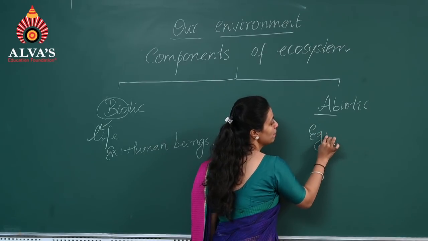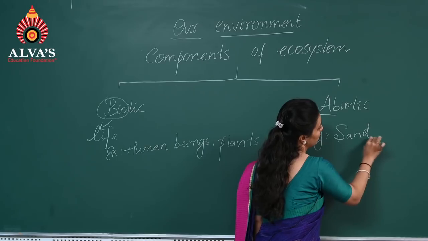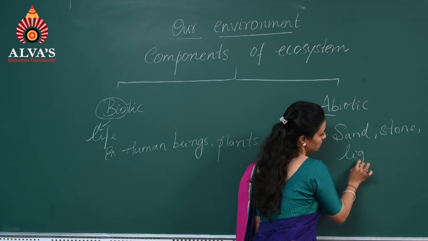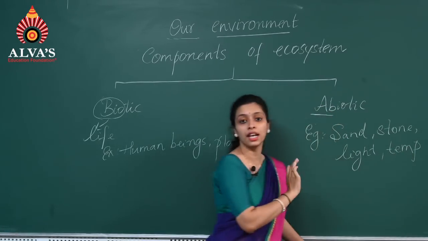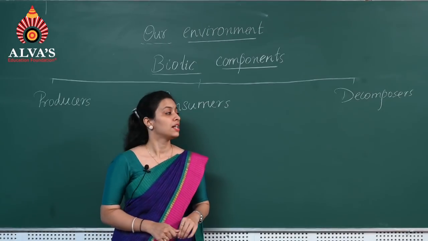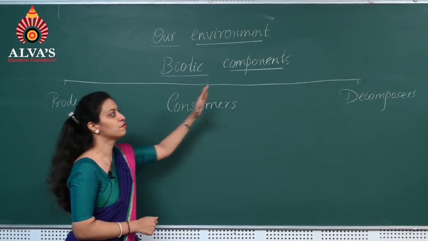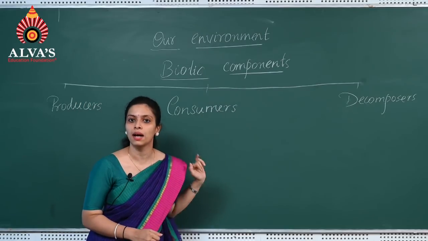So the examples for abiotic components are sand, stone, light, temperature. All these things which do not have life come under abiotic components. Now let's study biotic components in detail. There are three types of biotic components: producers, consumers, and decomposers.